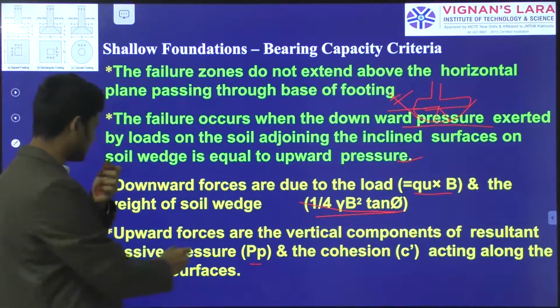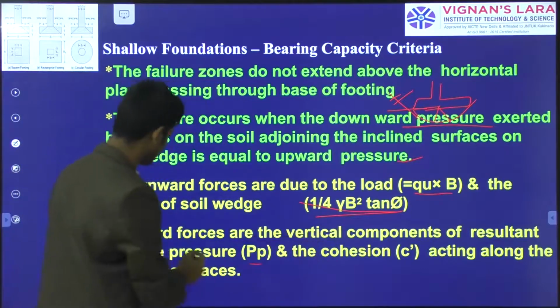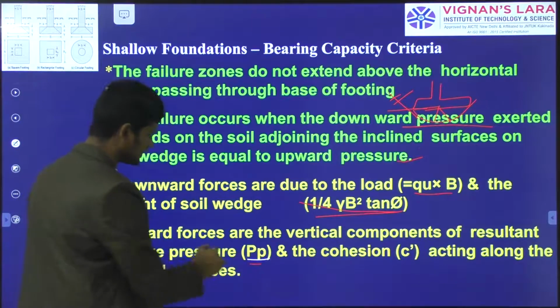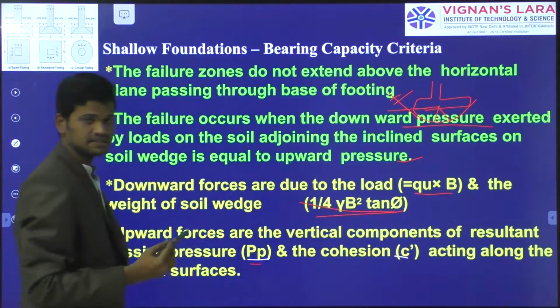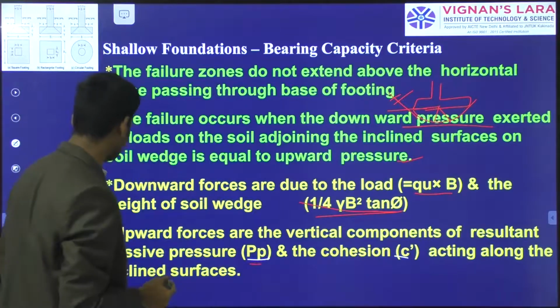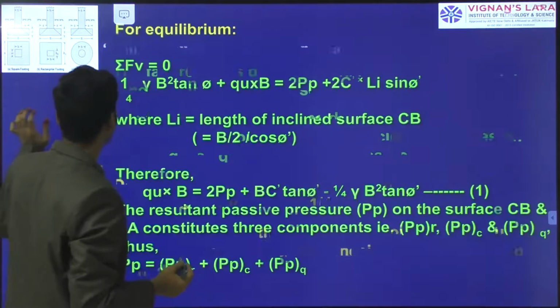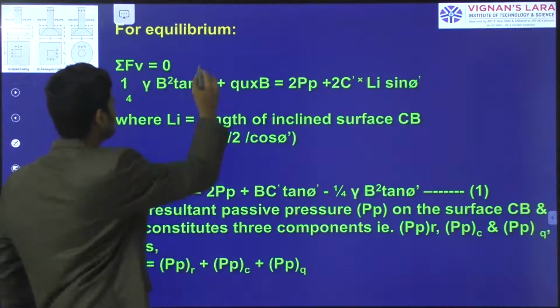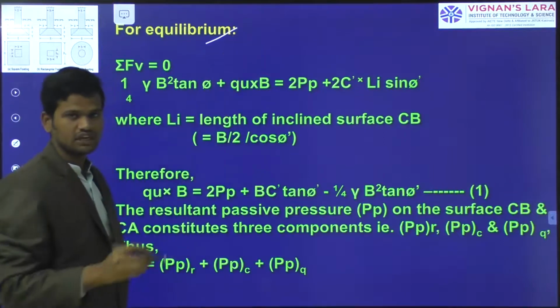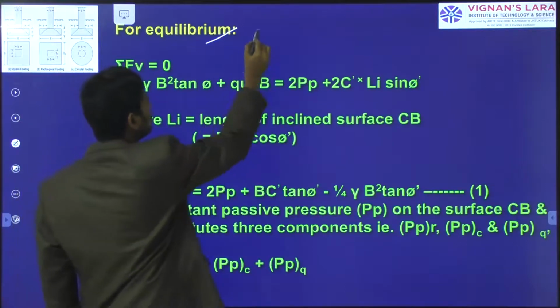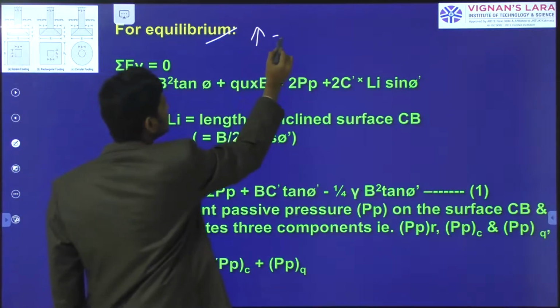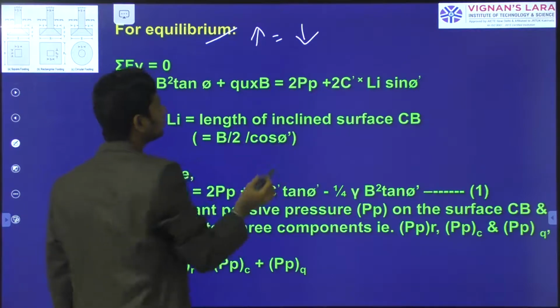And if you see here, the upward forces are the vertical components of the resultant passive pressure, that is the passive earth resistance PP, and the cohesion of the soil mass C, acting along the inclined surface. Next, for equilibrium of the forces, the summation of the vertical upward forces equals the summation of the downward forces.